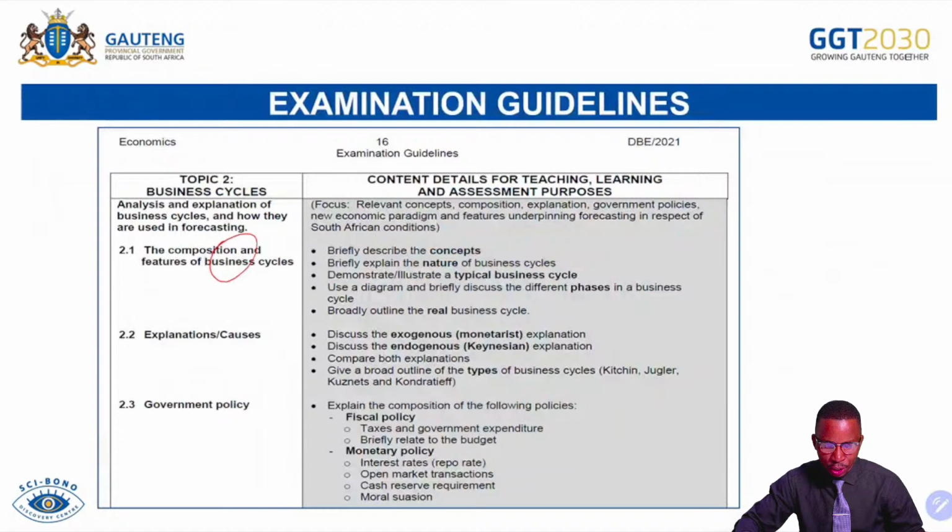And then as we continue, give a broad outline on types of business cycles, namely Kitchin, Juglar, Kondratieff and Kuznets. As much as we have 7 of them that include what we call the political business cycle, the demand-driven business cycle, as well as the supply-driven business cycle. But the main ones are these 4, which include the Kitchin, the Juglar, the Kondratieff and the Kuznets.